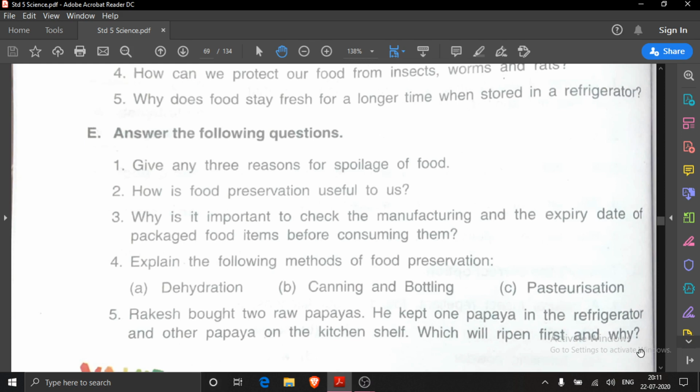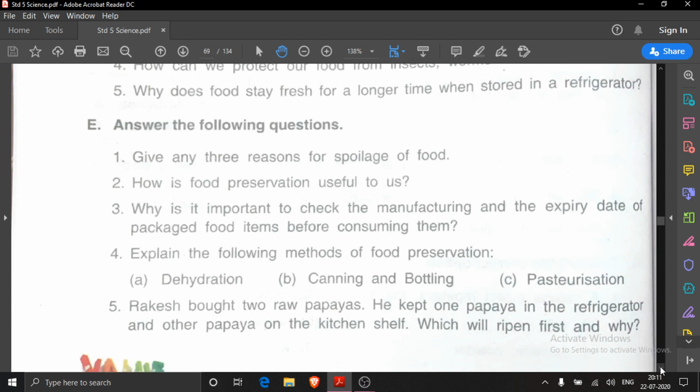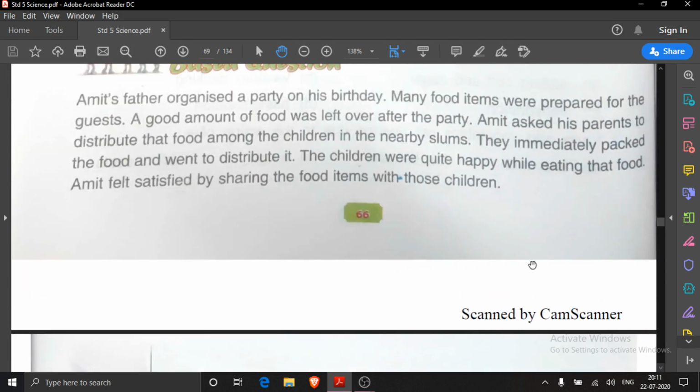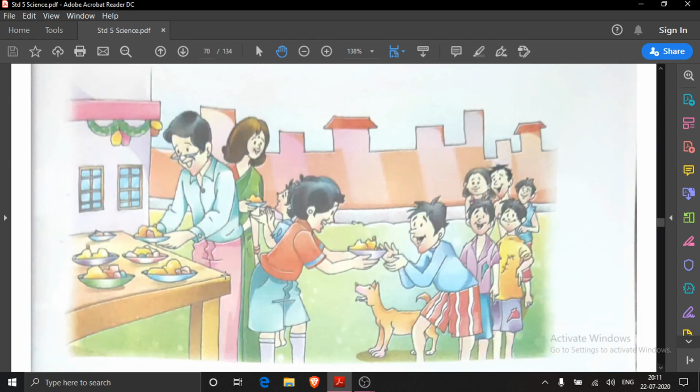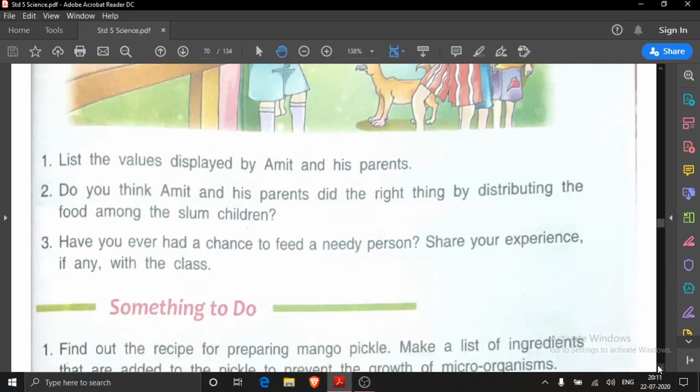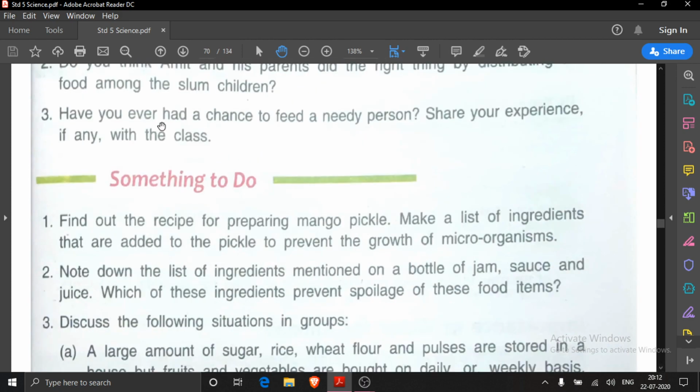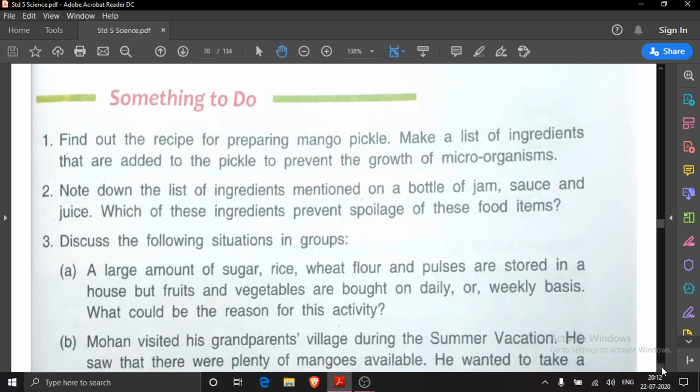Understood? Then the value based questions of this lesson we have already read. Sumit's story, the birthday story, I have discussed with you. Today also in short I have told about Amit's father, Amit's mother, Amit, and the slum children to whom they distributed the food items. These values also we have read. Then something to do, anything interesting for you to do.